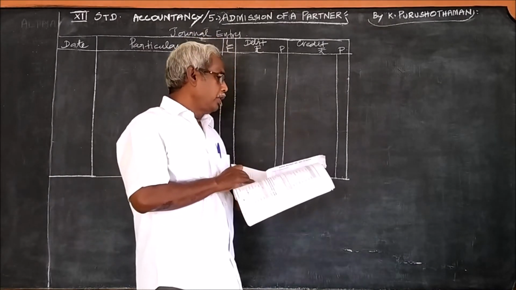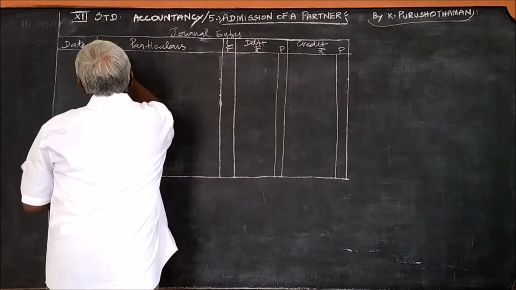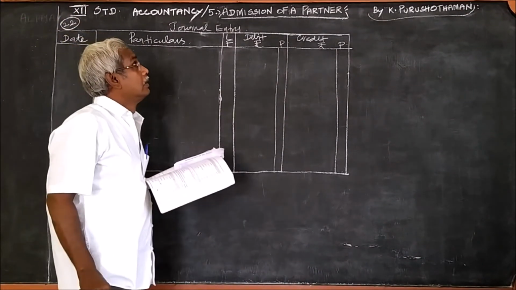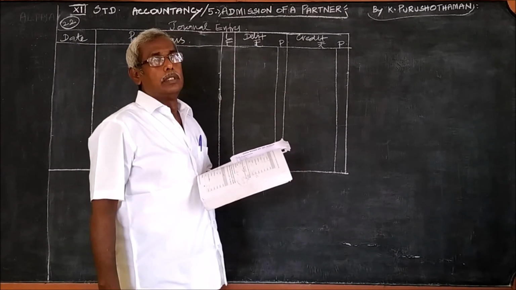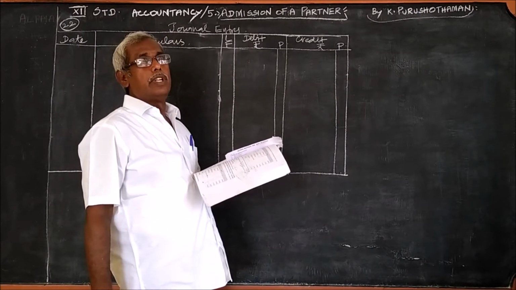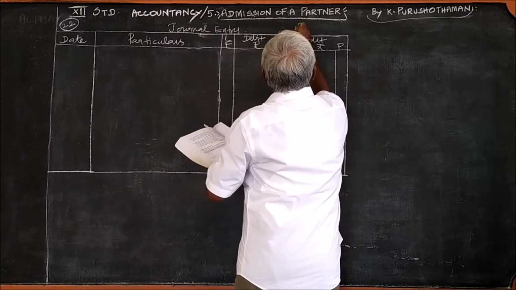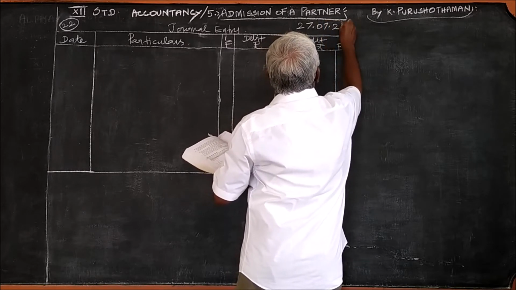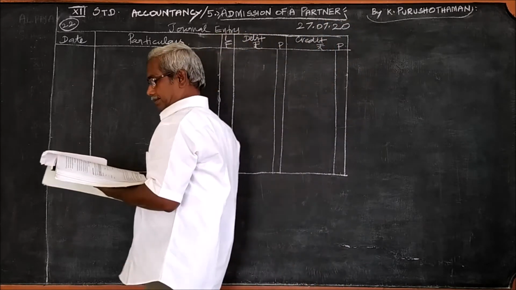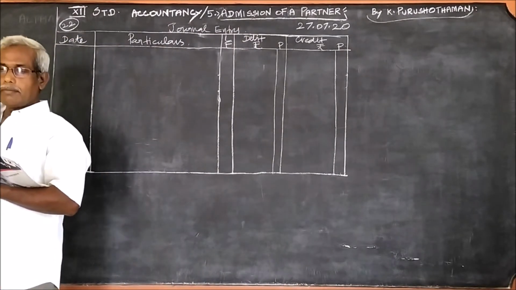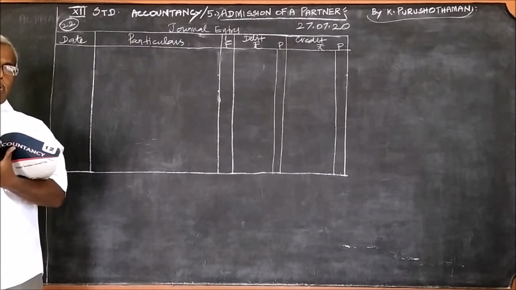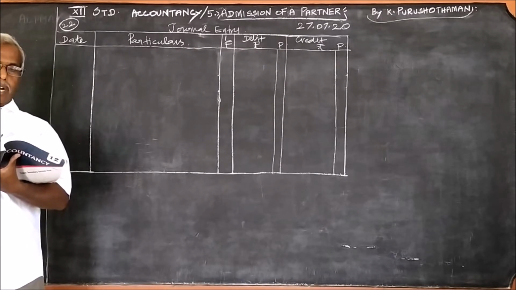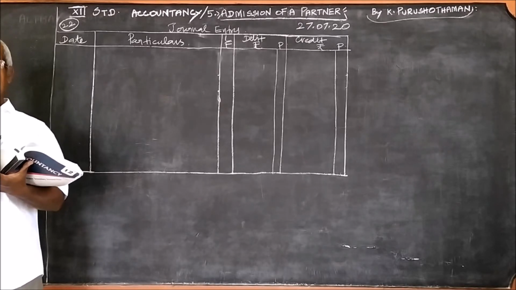Problem number 22, now we are passing on to 22. Varun and Bharat are partners sharing profits on the assumption that the fluctuating capital method is followed.